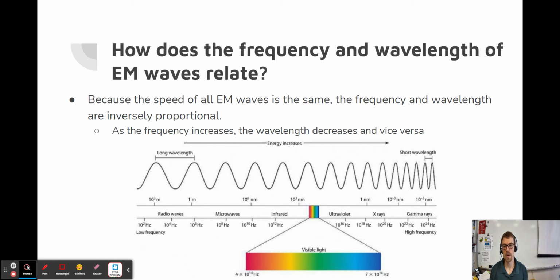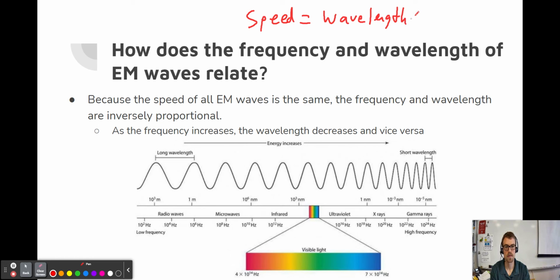So how does the frequency and the wavelength of electromagnetic waves relate? Well, because they all travel at the same speed, that 300 million meters per second, the frequency and the wavelength are inversely proportional. And you maybe want to know why that is, right? Well, remember that the speed of a wave is equal to the wavelength times the frequency.